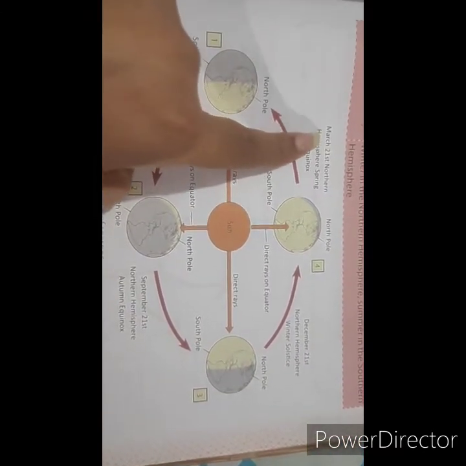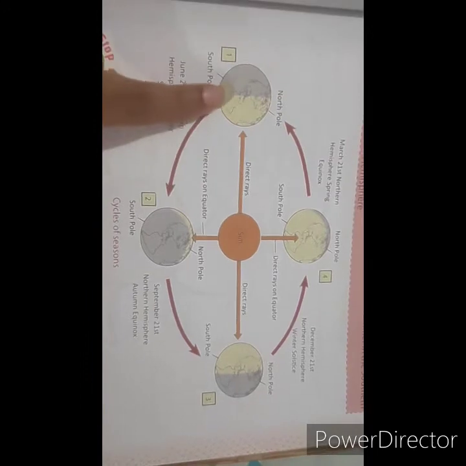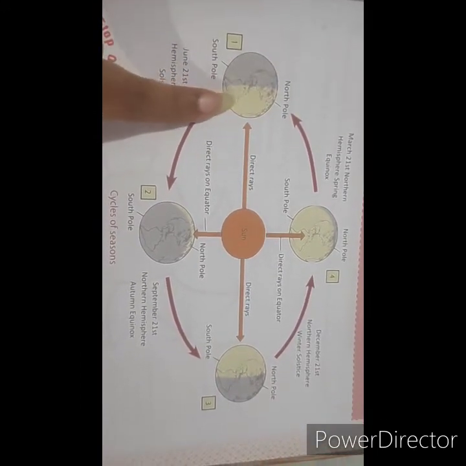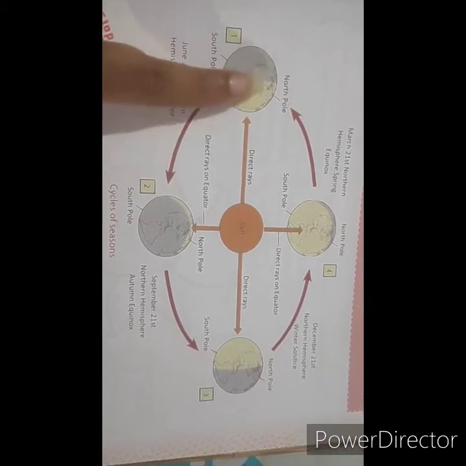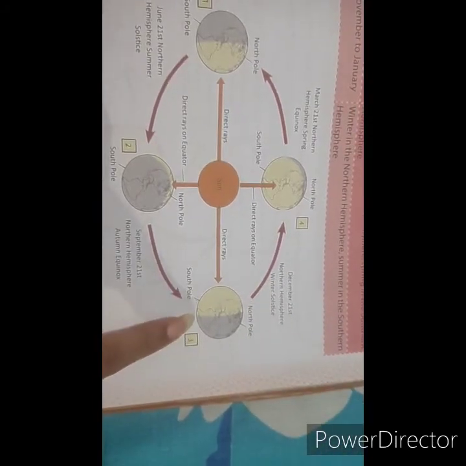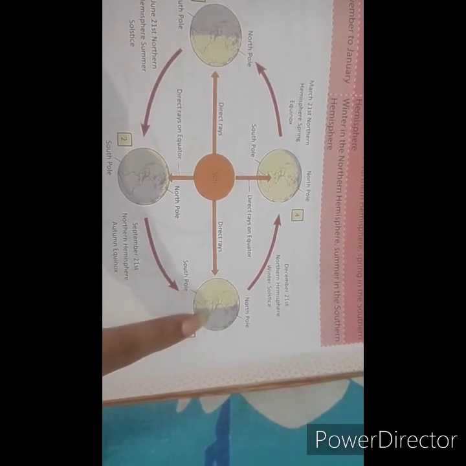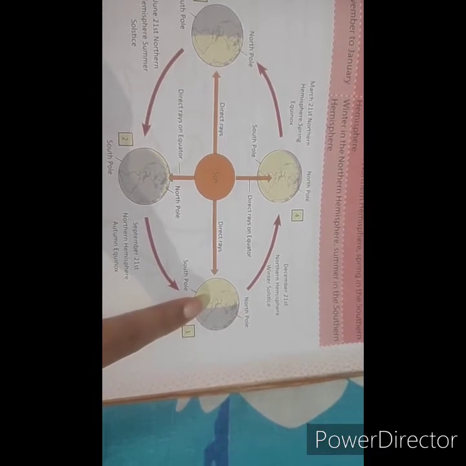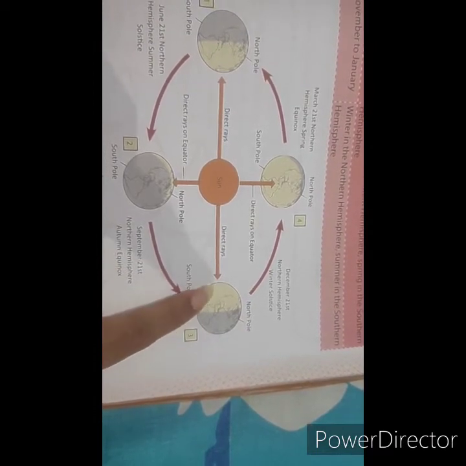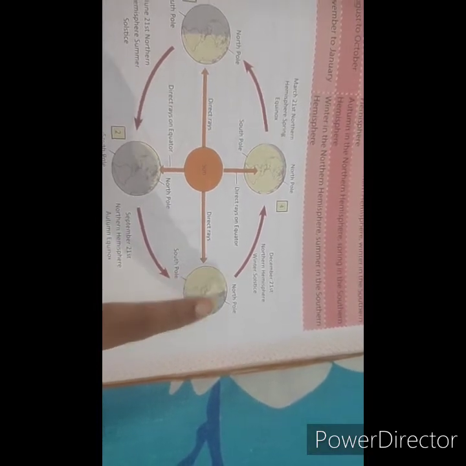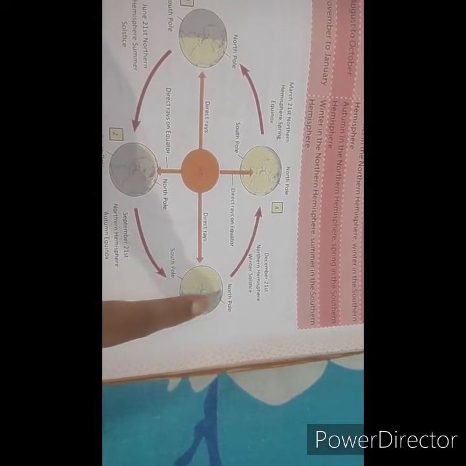This is from March 21st. The northern hemisphere spring equinox experiences the daylight here and the darkness here. This is of 12 hours, and same with the autumn equinox. It starts from September 21st, and it experiences 12 hours daylight and 12 hours darkness.